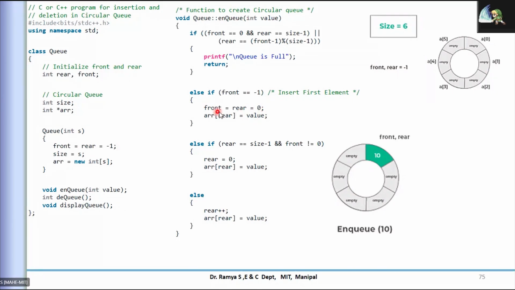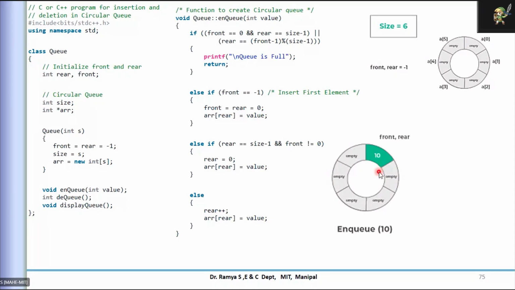Both of them are set to 0, so both are pointing to the 0th element, and the first element is now available in the queue. Rear is set to 0, so at this position you are inserting. Always remember, in the queue we insert at the rear end only. This is how NQ works for the first element insertion.